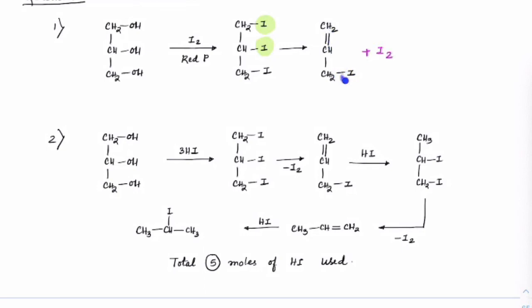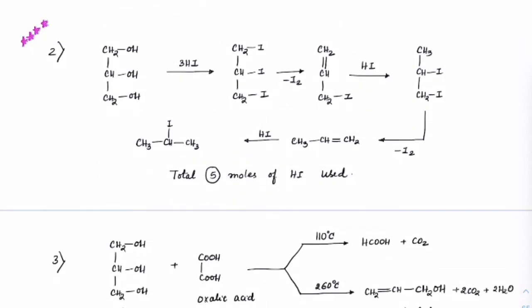Now this is not vicinal. There is only one iodine that can exist, so the product will end up here itself. But the same reaction if I do it with 3 HI, observe carefully. This has been asked a lot of times in exams as an integer type question. Check this. First iodide will come. So how many moles have I used? I have used 3 moles. After iodide, any of the two, you can choose these two or these two. So let me choose these two. These two being unstable, it will come off as I2, right? And you'll get an alkene form here.